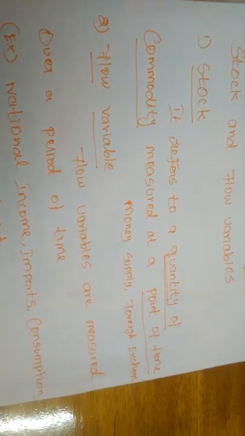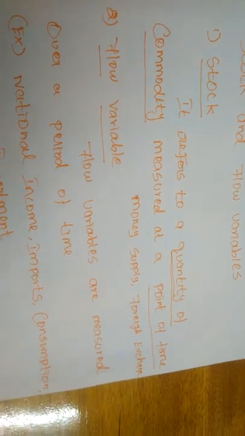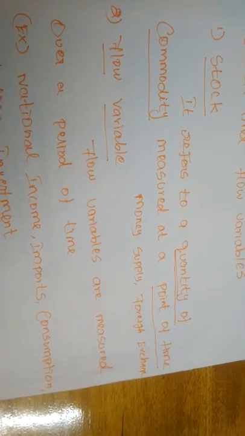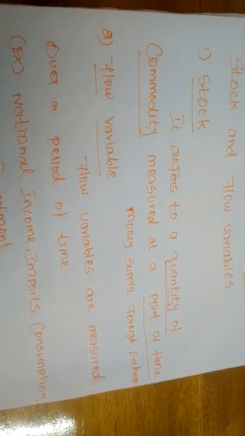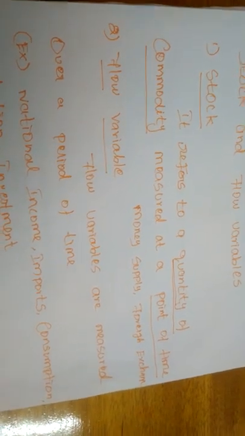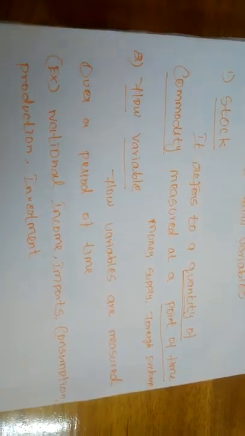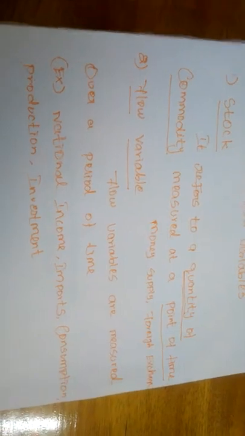Simply, if you want to understand, we can say a stock is a quantity of a commodity that is constant at a point of time. Constant, at a static level. What are the stocks? What are the commodities that will be there as a stock, at a constant level?